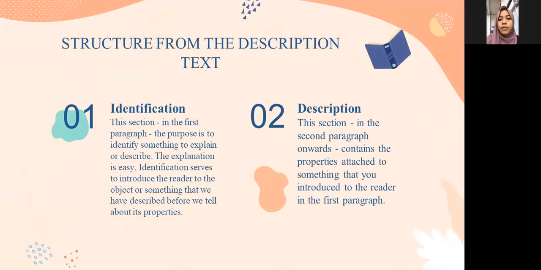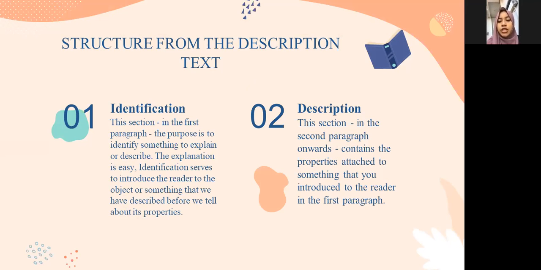Structure of the descriptive text. 1. Identification. This section in the first paragraph, the purpose is to identify something to explain or describe. Identification serves to introduce the reader to the object or something that we have described before we tell about its properties. 2.